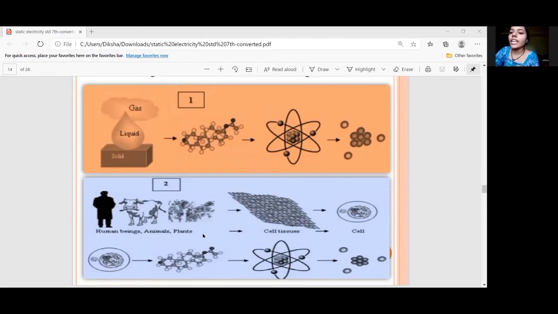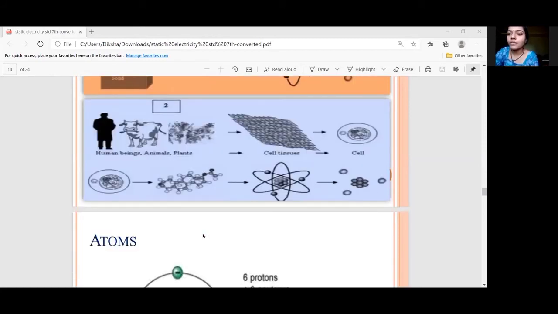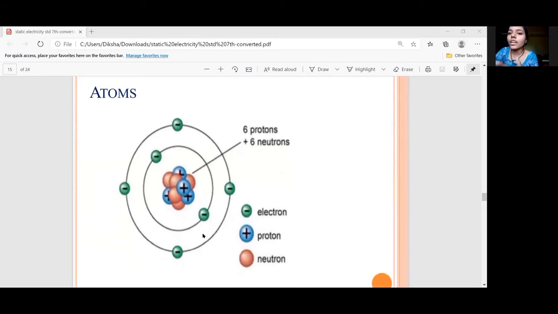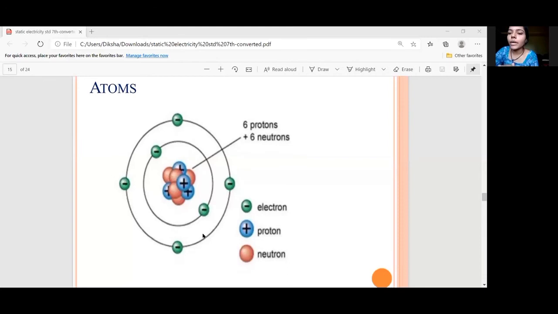Next. In higher classes, you will be able to understand the atomic structure in detail. But in today's condition, it is only important for you to know that an atom is made up of positive and negative charges.